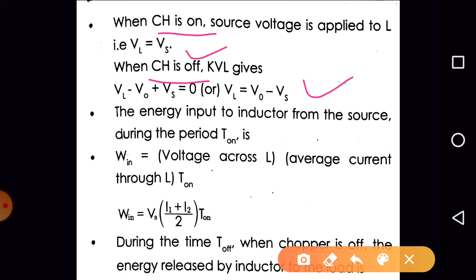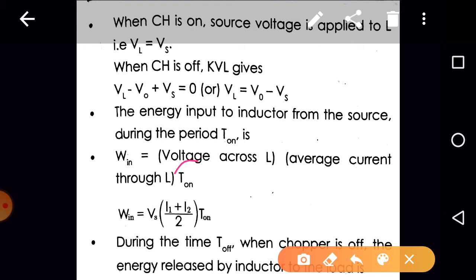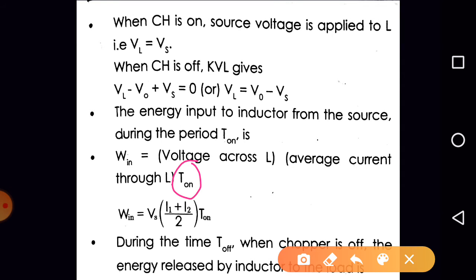So energy input to inductor from source during the on time, that is nothing but the energy stored by the inductor during the on time. As we know, energy is nothing but the voltage into current into time. Yes or no? Voltage into current into time, right? So the energy stored by the inductor is nothing but the voltage across the inductor during the on time into the average current flowing through the inductor during the on time into the time. How much time? It was the time T1, right? So what is the energy stored by the inductor?